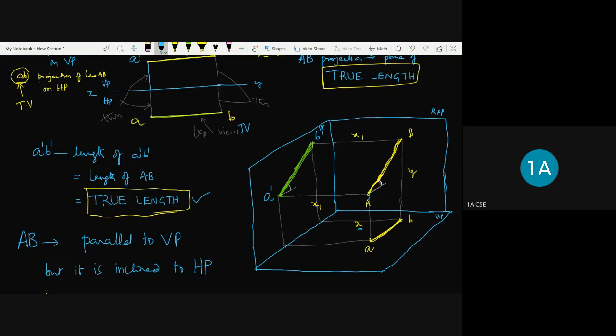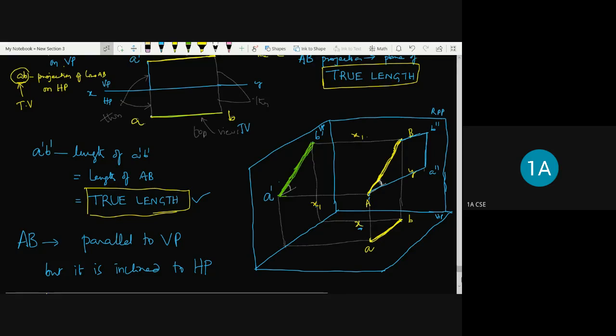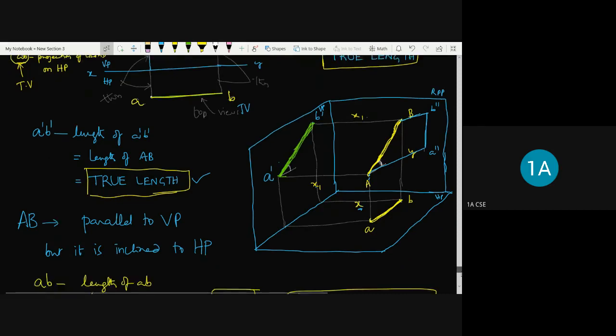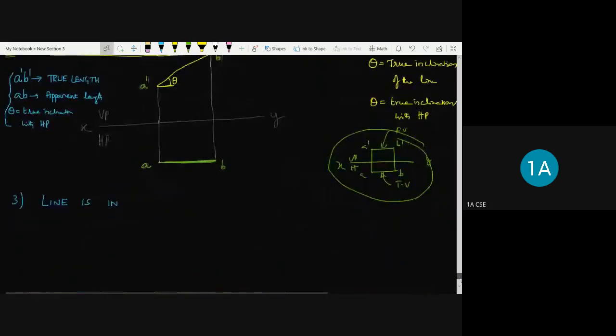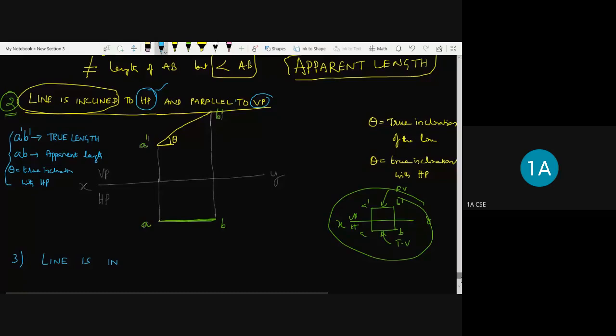the right profile plane, and this will be projected onto this. So how does it look? It looks like this, so this is B double dash and this is A double dash. It is vertical. So how to draw this in the RPP: I'm going to draw the left side view by taking the x1 y1 line. Of course, the x1 y1 distance is given.